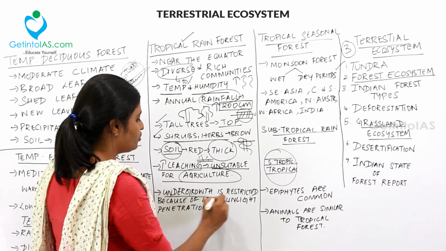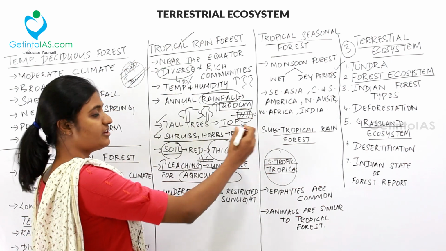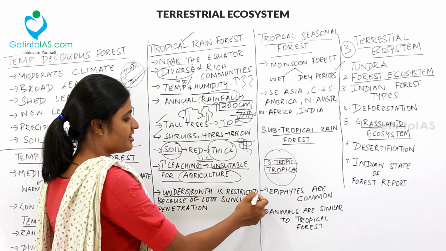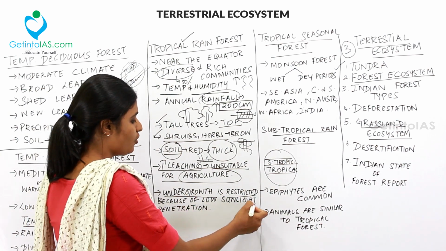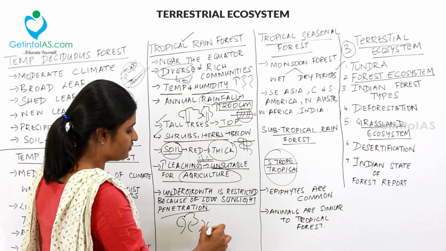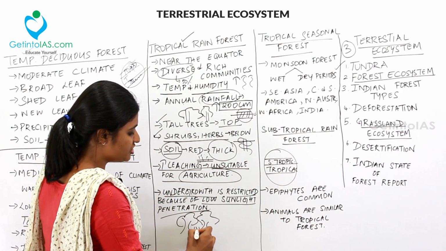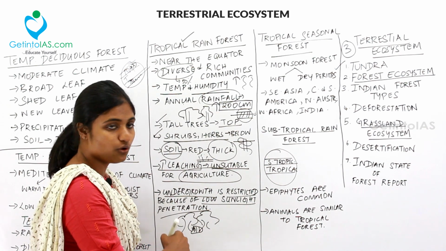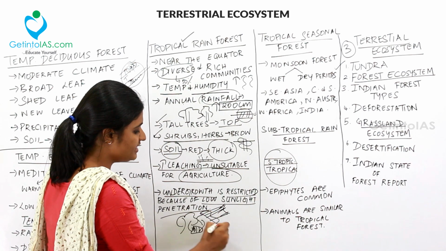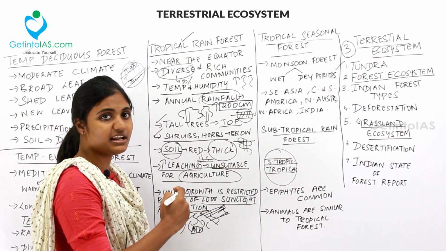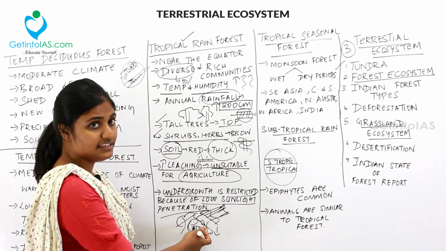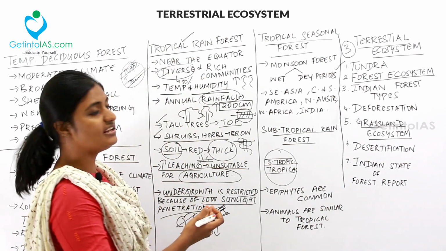And then the undergrowth, we already saw about the undergrowth over here, it will be dominated by shrubs and herbs. The undergrowth is restricted because of low sunlight penetration. So for example, there are huge trees over here and hence the shrubs or herbs will be present below. So when sunlight is falling in the tropical rainforest, these huge trees will block the sunlight penetration and hence there will be restricted growth underneath. So this is called the tropical rainforest.